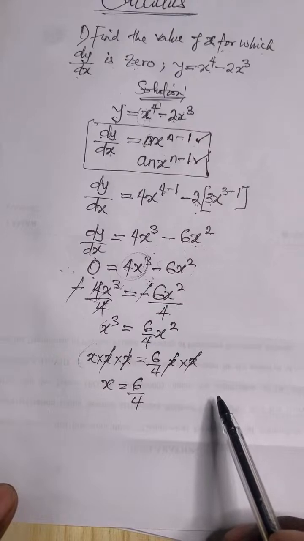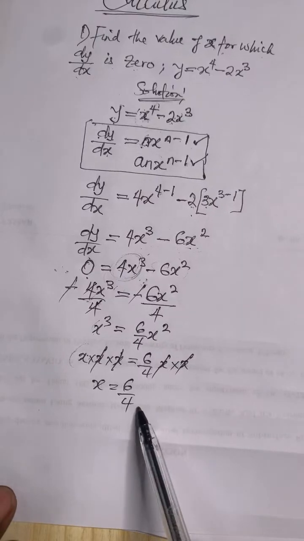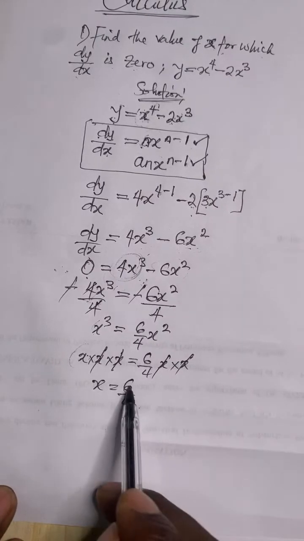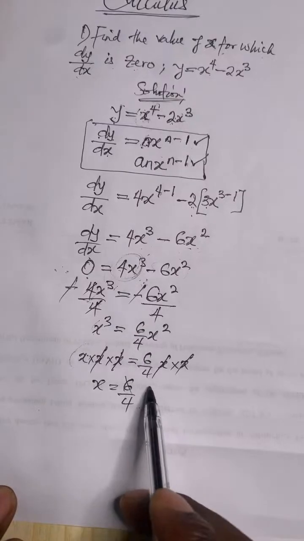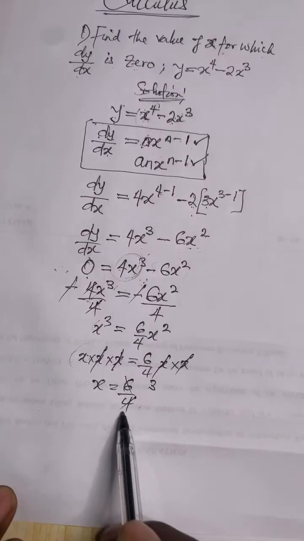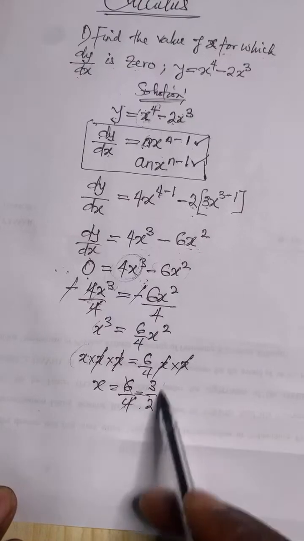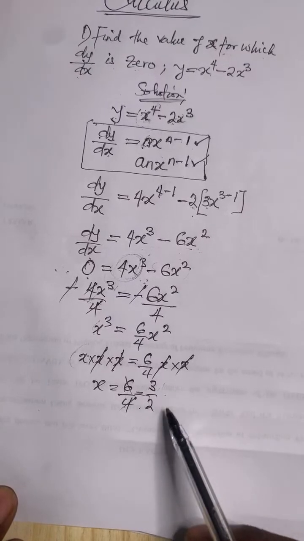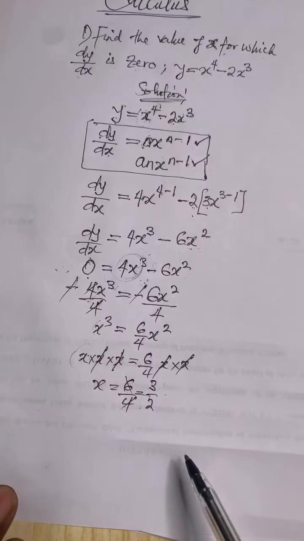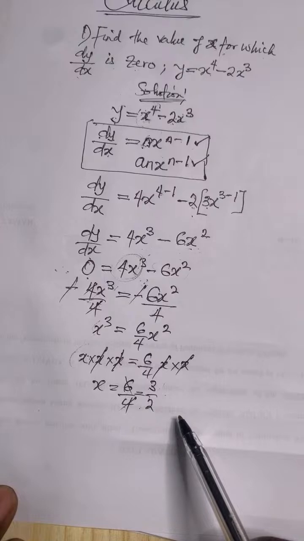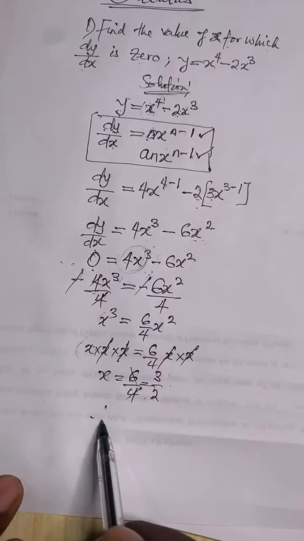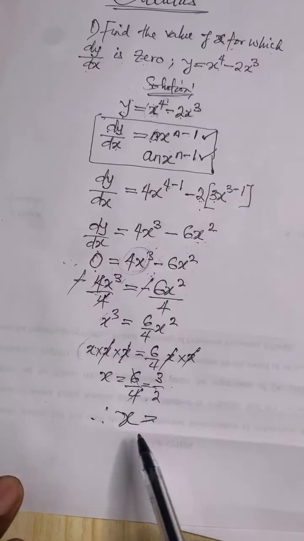Somebody say improper. Improper. Okay. Do you know how to change from improper? Of course, if you're reducing this, you can say 2 goes into 6 3 times, and 2 goes into 4 2 times. So you still have it to be improper like this. Do you know how to convert from this improper fraction to a mixed fraction? How do we convert from improper fraction to mixed fraction? What will be the answer? Therefore x is equal to, what will be the answer?